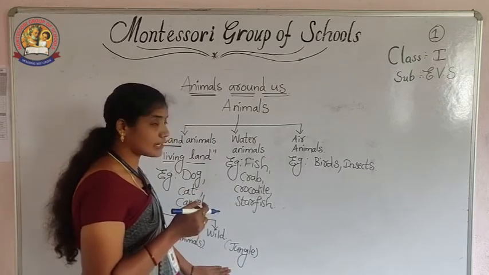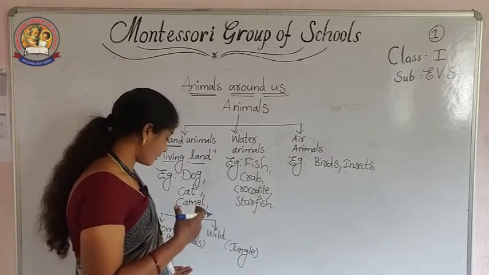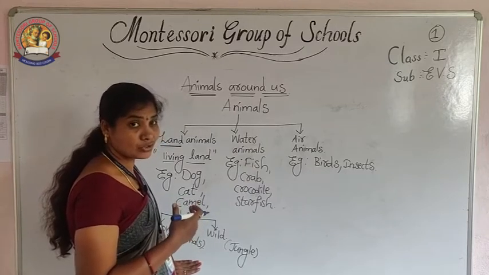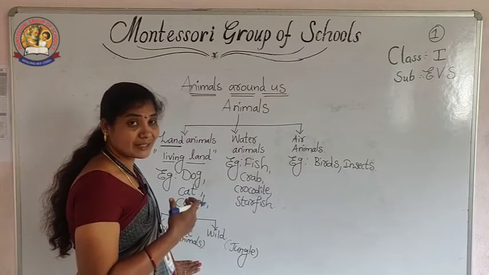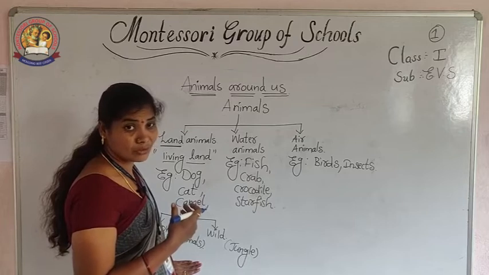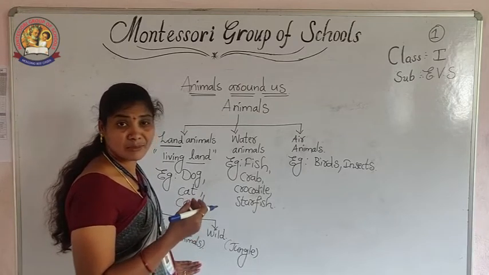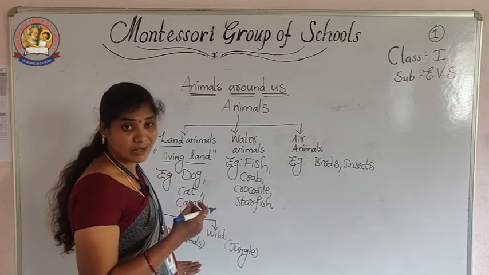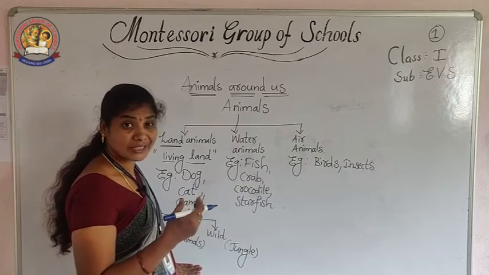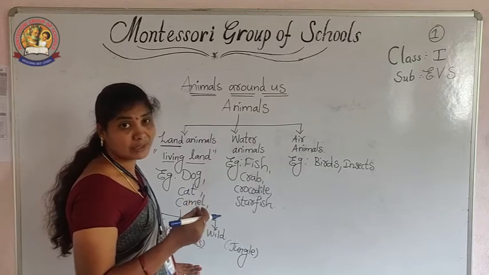Domestic animals and wild animals. Domestic animals are living very close to us. Okay. And those are very tamed animals. For example, you take parrot. It is imitating the human being's voice also, no? So, tamed animals. You take dog, a very faithful animal. When any unknown persons are coming to our house, what? It will bark. Okay, it means it is protecting us from thieves. So like that, dog is a very faithful animal.